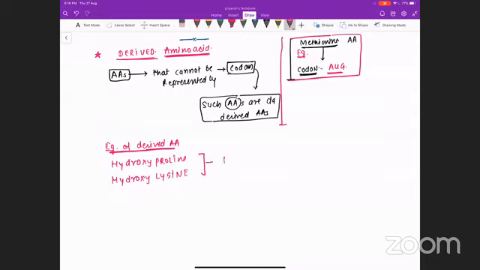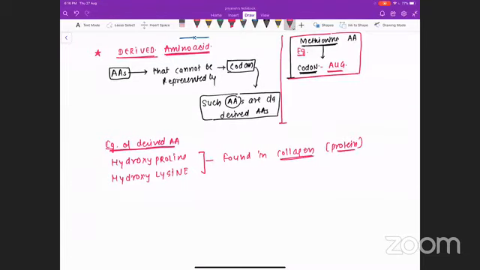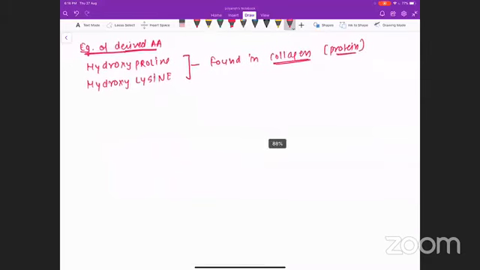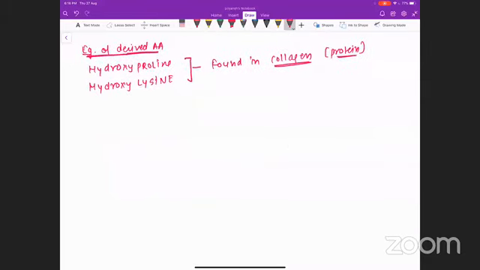They are found in collagen. Collagen is a protein. So they can ask in which protein these derived amino acids are found. Hydroxyproline and hydroxylysine are found in collagen. One more example we can add, desmosine. Desmosine is found in elastin.